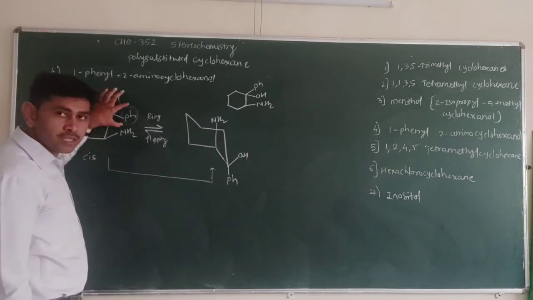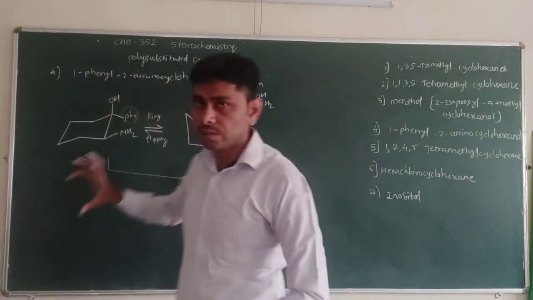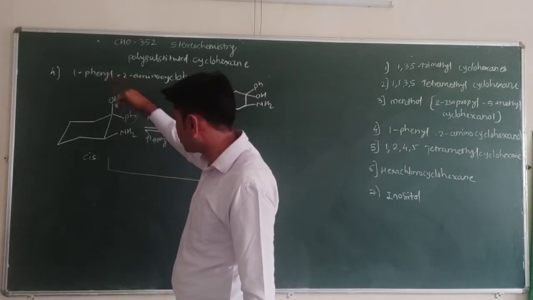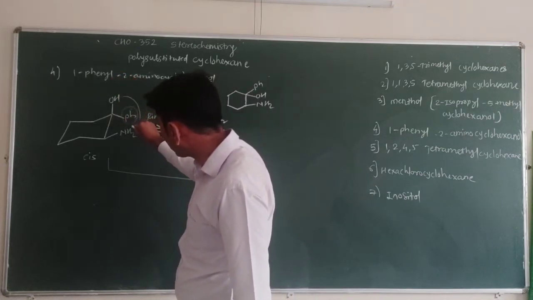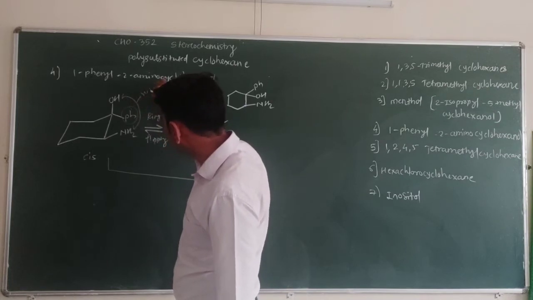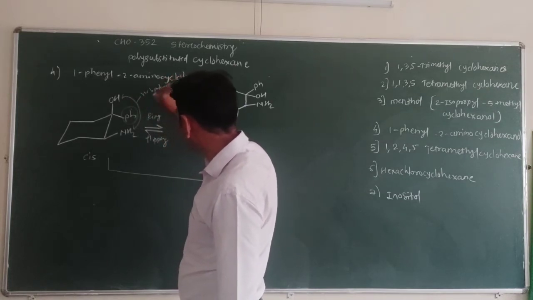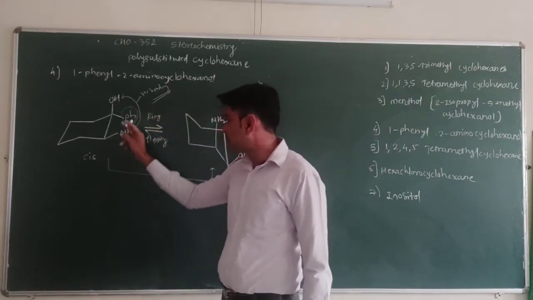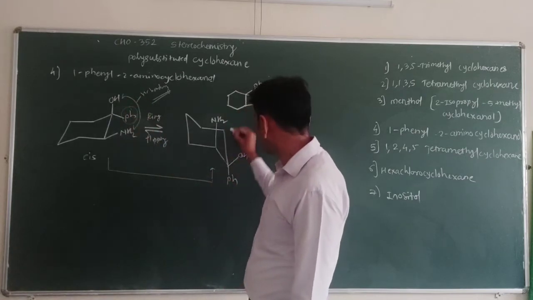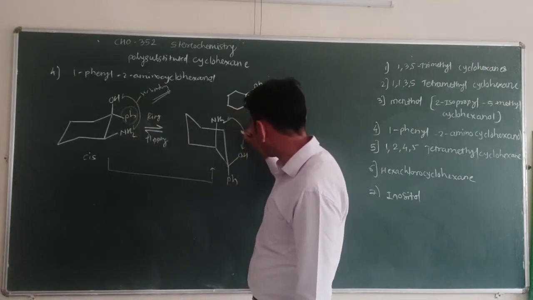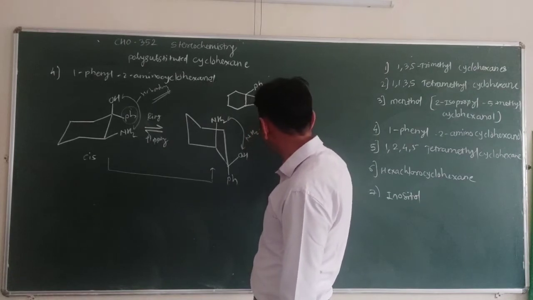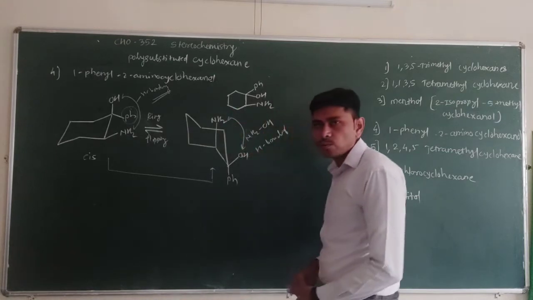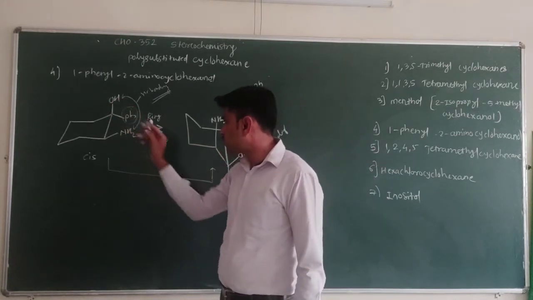Due to this equatorial position, we know that if the more bulky group is in the equatorial position, then that position will be preferred. But here, due to this OH and this NH2, there is hydrogen bonding between these two. The structure of this cis compound allows hydrogen bonding between the NH2 and OH group. So these two groups are bonded here.